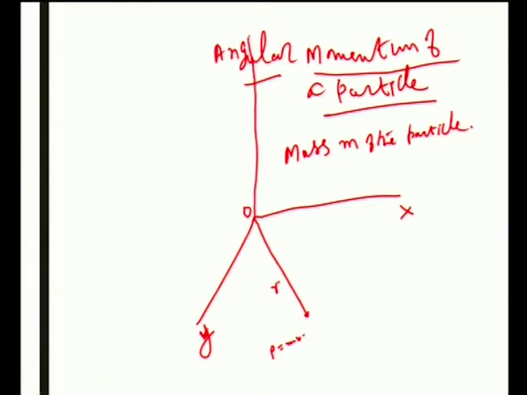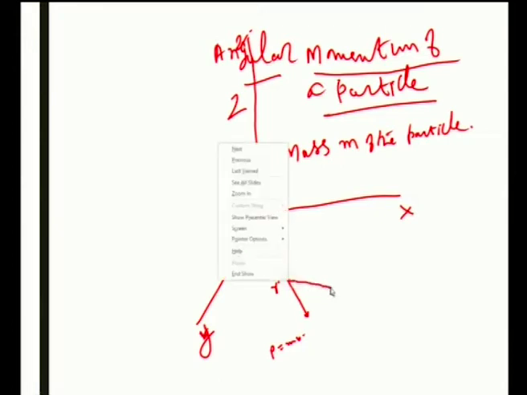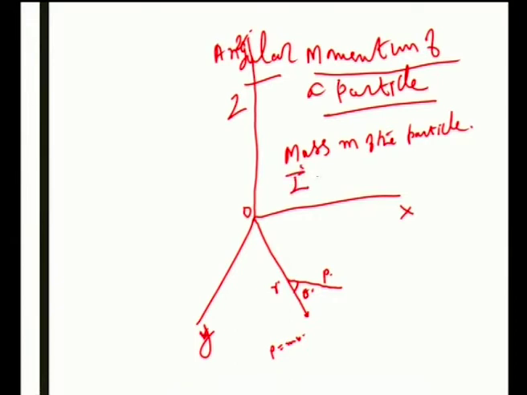Now, this is the OZ axis. When it moves, p makes an angle theta with r. The angular momentum of the particle will be along the OZ direction. Angular momentum L is equal to the vector product of r and p, so vector L is equal to r cross p.